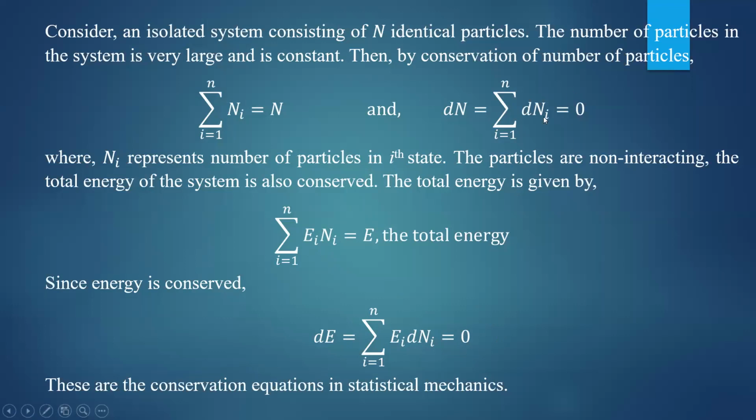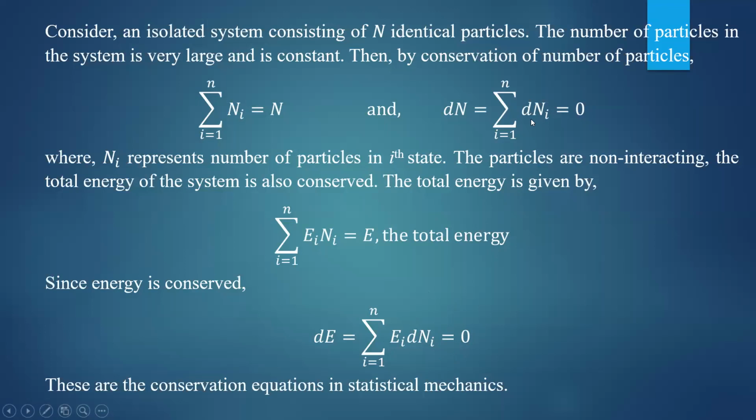These two equations, the summation of dNi equal to 0 and the summation of Ei dNi equal to 0, are called the conservation equations in statistical mechanics. They say that the total number of particles in the system and the total energy of the system are conserved. These two equations are necessary to derive the Bose-Einstein distribution function.